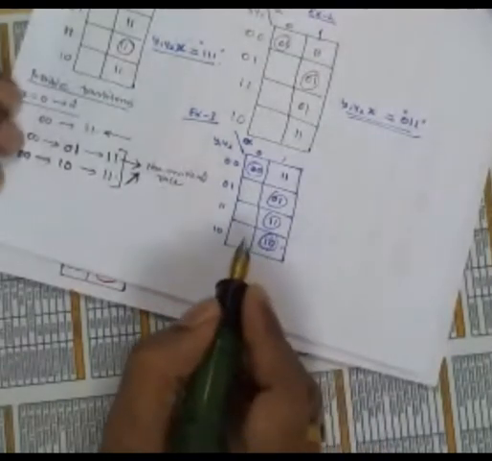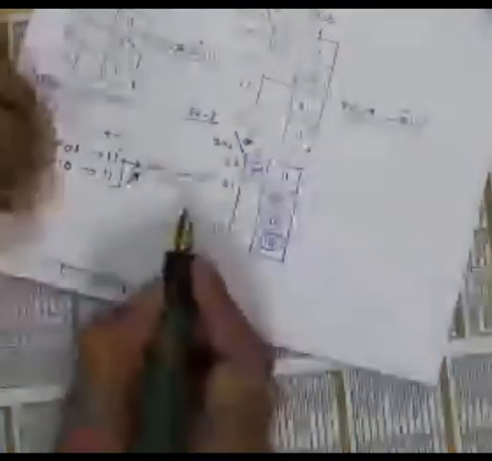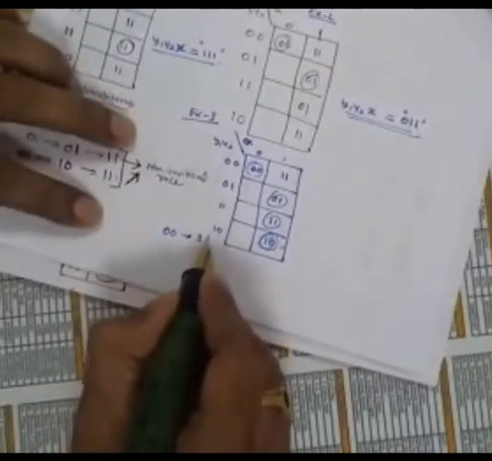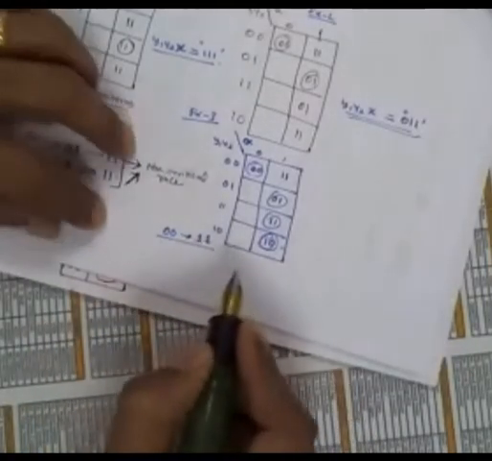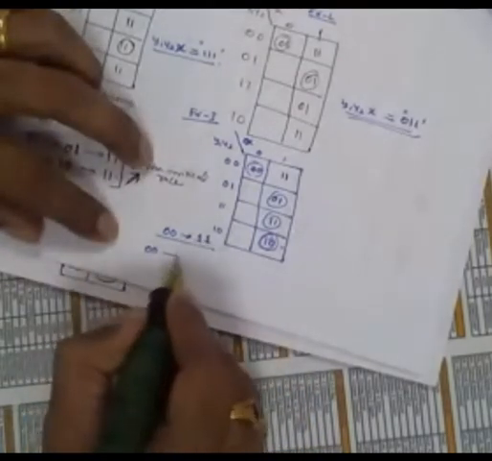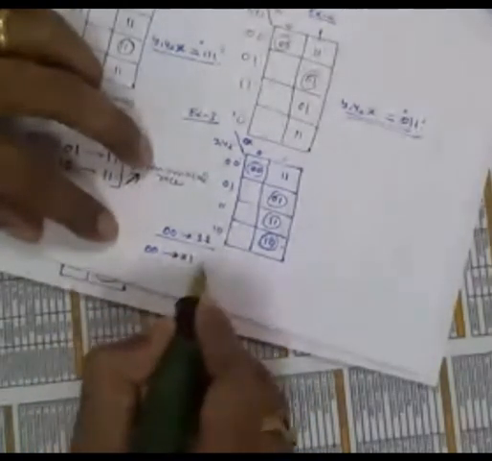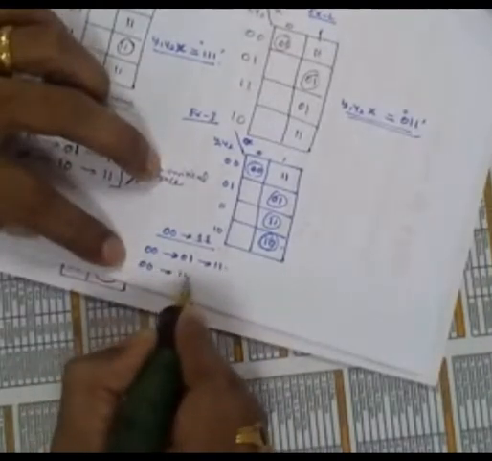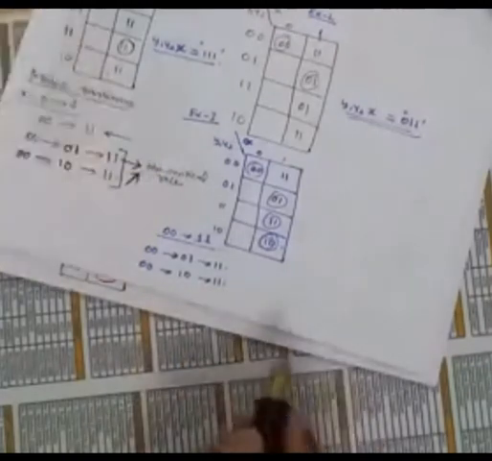Now, the expected transition here is 0, 0 to 1, 1. But this can go in any way: 0, 0 to 0, 1 and then 1, 1, or 0, 0 to 1, 0 and then 1, 1. Correct? And then 1, 1.